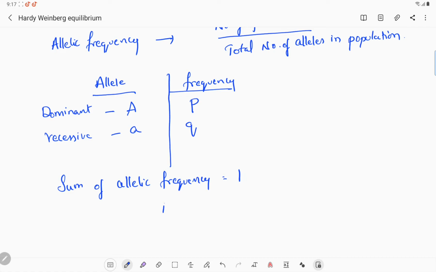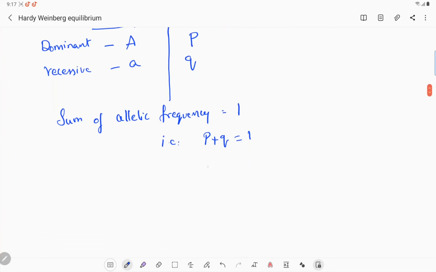How did it come? That is P plus Q equal to 1. Then if you want to calculate P, what will you do? P is equal to 1 minus Q, whereas Q equal to 1 minus P. These are the formulas to calculate the dominant allelic frequency and recessive allelic frequency.